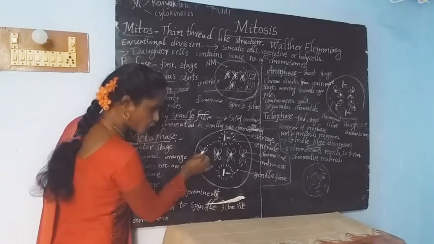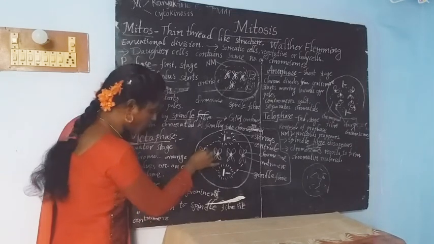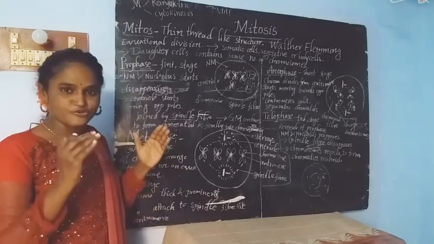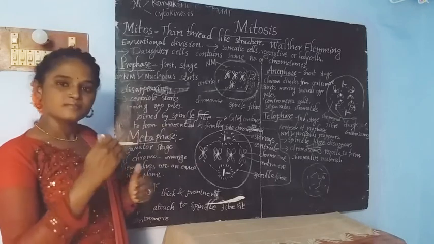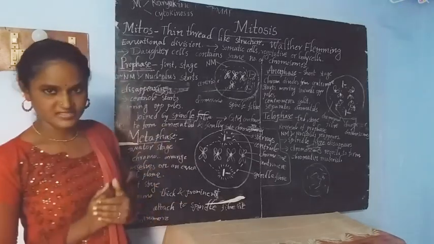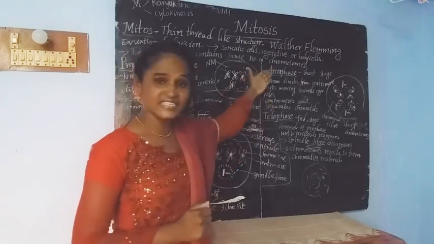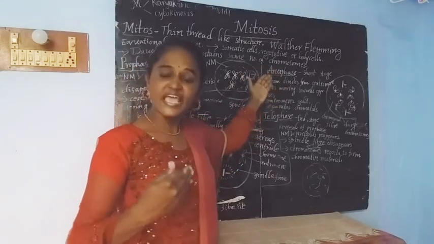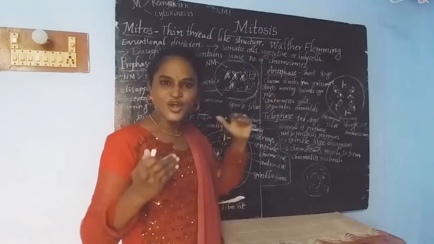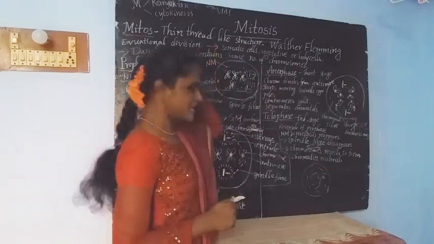Here we are finding a dot-like structure, and the dot is called the centromere. Here the centromere is attaching the chromosomes. That is about metaphase. Then move to the next phase, that is anaphase. Here ana means short, phase means stage. The shortest stage of mitosis.